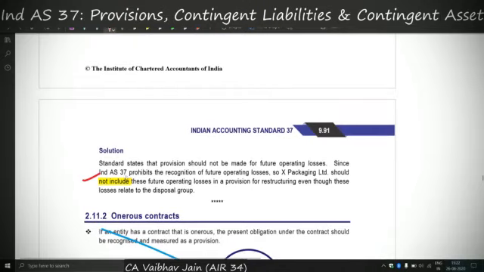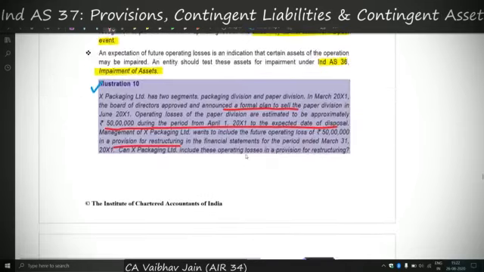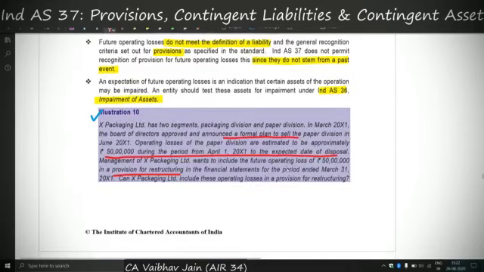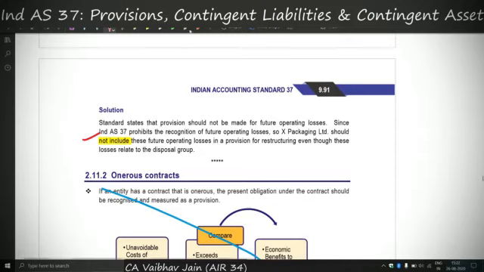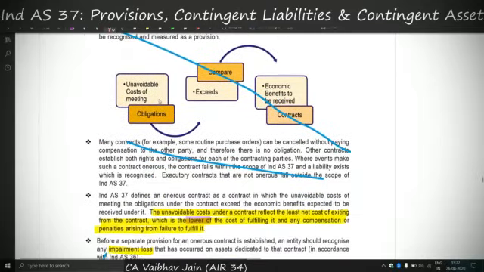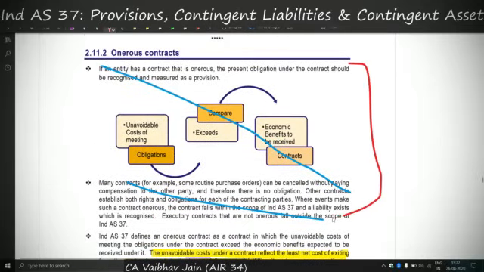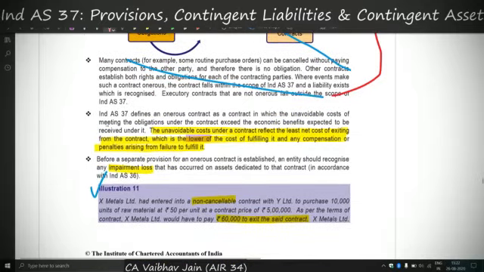So the answer is it cannot include these future operating losses in provision, even though they lead to losses related to the disposal group, because of the above reason that it is not arising out of a past event. So the answer is Ind AS 37 prohibits the recognition of future operating losses. Now onerous contracts, the theory part we had covered earlier, it is repetitive here. This point is very important for onerous contracts.